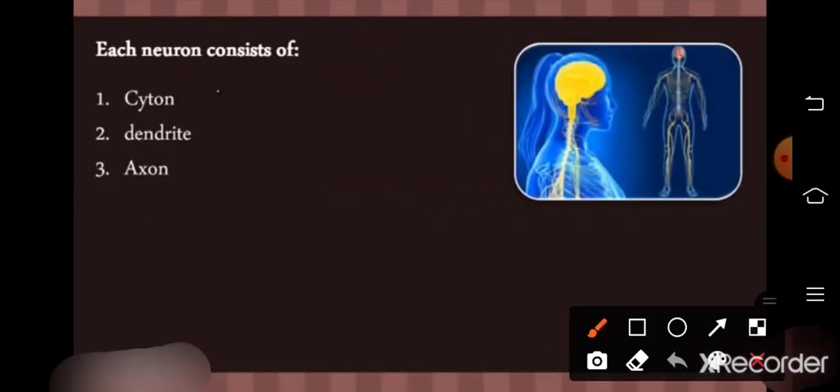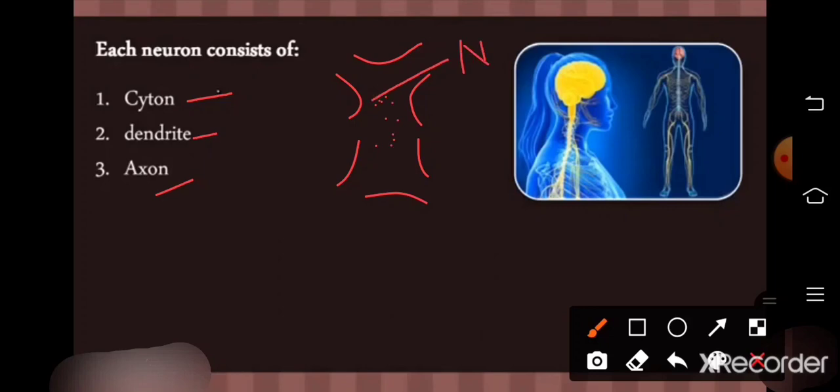If we talk about the structure of the neuron, it consists of three parts: the cyton, dendrite and axon. Typically, if we see the structure of the neuron, it contains a cytoplasm that is called the neuroplasm, and it consists of a nucleus also.